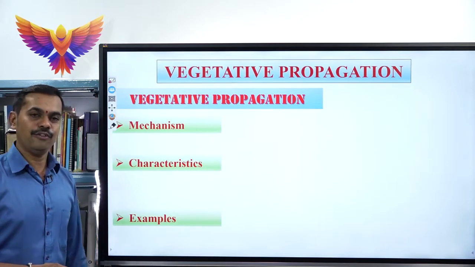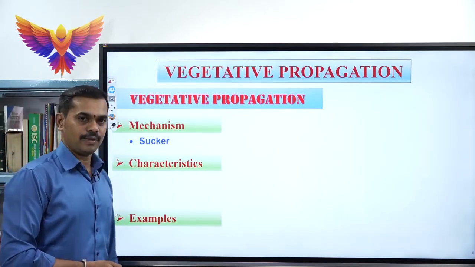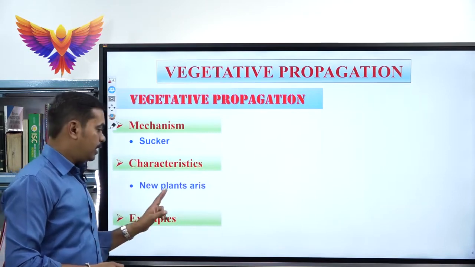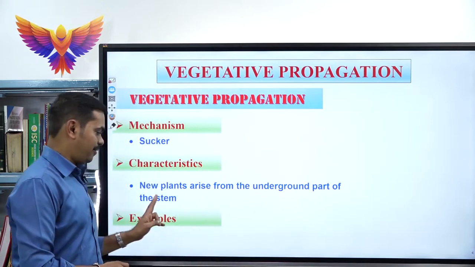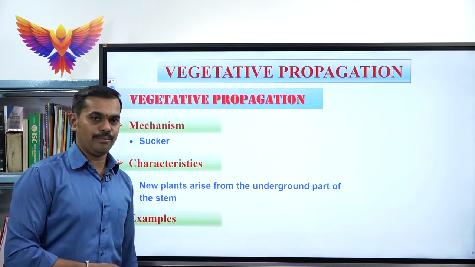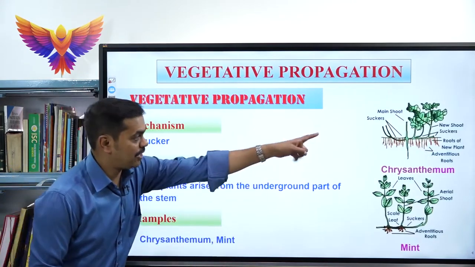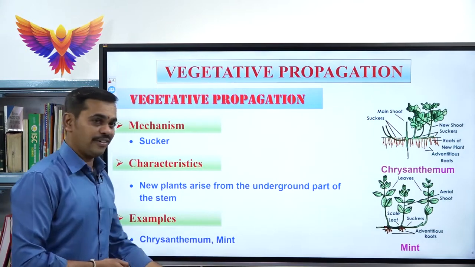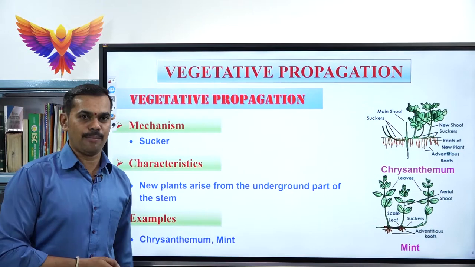The next example of vegetative propagule is called sucker. Sucker means the new plants arise from the underground part of the stem. Which are the best examples? There are two. One is chrysanthemum, the first one here, and the second one is the mint plant. Already you are very familiar with the mint plant, pudina plant.